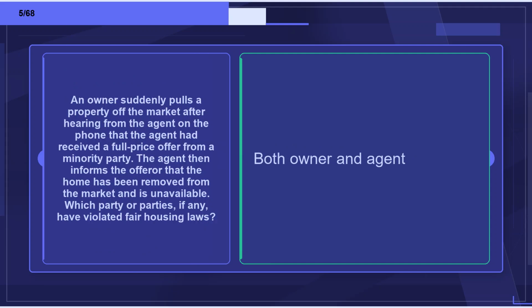Flashcard 5. Term: An owner suddenly pulls a property off the market after hearing from the agent on the phone that the agent had received a full price offer from a minority party. The agent then informs the offeror that the home has been removed from the market and is unavailable. Which party or parties, if any, have violated fair housing laws? Definition: Both owner and agent.